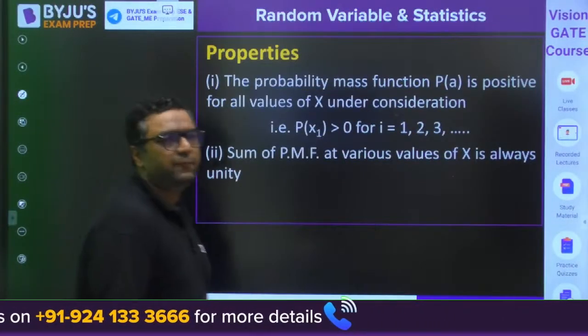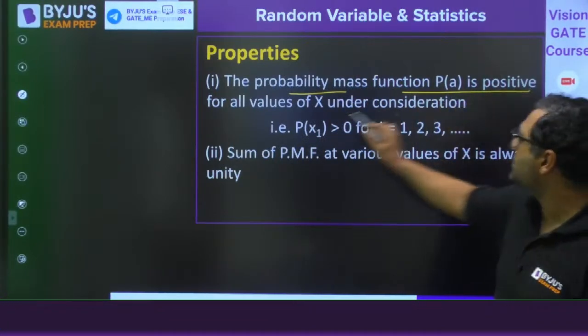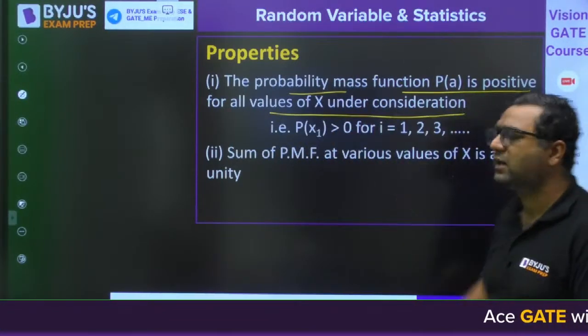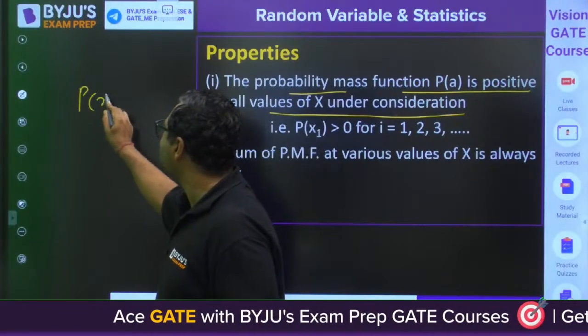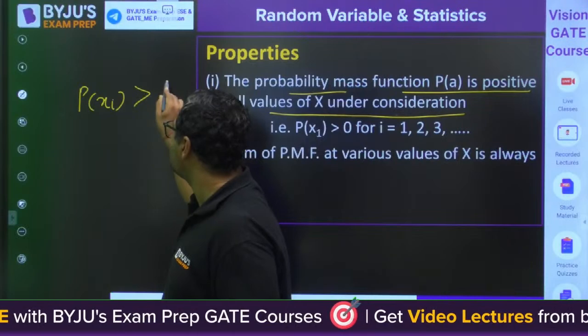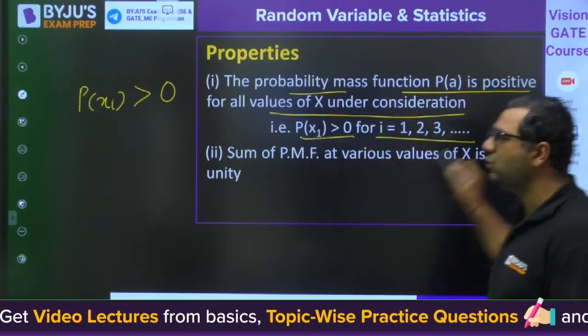The first property: the probability mass function P(A) is positive for all the values of x under consideration. So the probability of xi is always going to be more than 0, where i can be 1, 2, 3, anything.